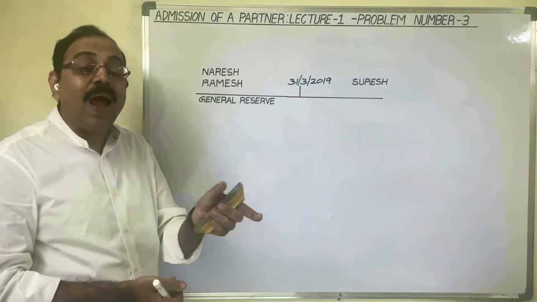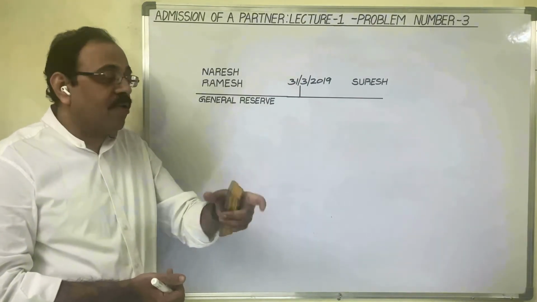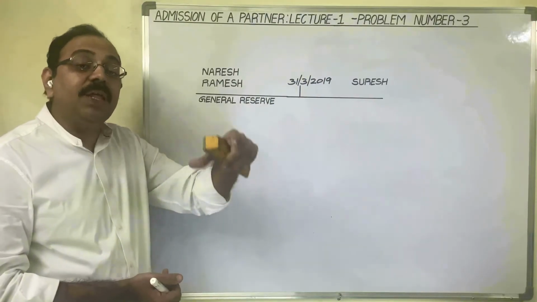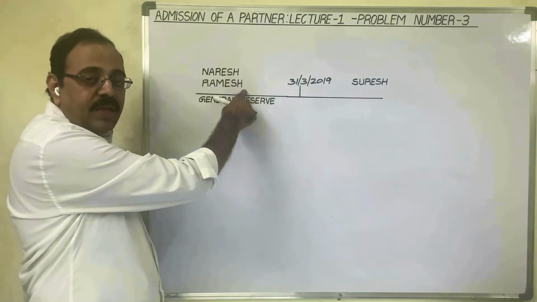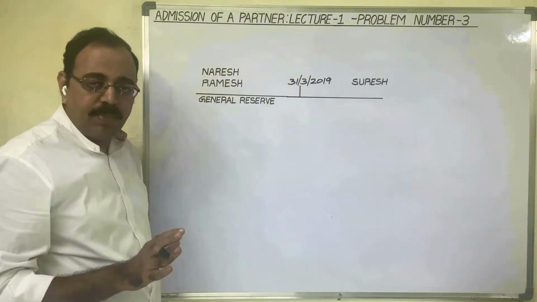Accumulating means what? Undistributing. So instead of distributing that profit to old partners, that profit amount is kept in the business. If only these two partners are there, then we can keep that amount in the firm itself. No problem.